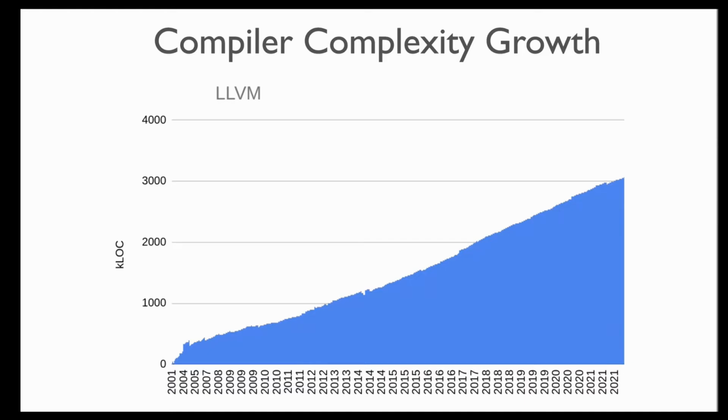Here I show the lines of code in LLVM's core components only, which basically is mostly the include directory and the lib directory in the LLVM repository. In LLVM over time, starting from 2001 till today. Once again, we see a linear increase in complexity that is showing no signs of slowing down. The total lines of code in LLVM's core components stands at over 3 million lines of code.